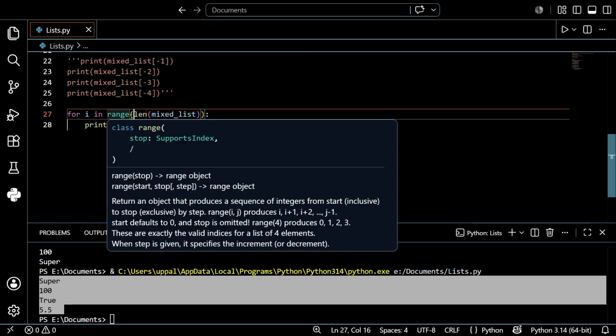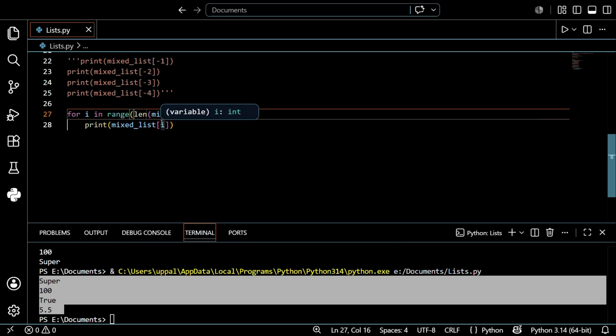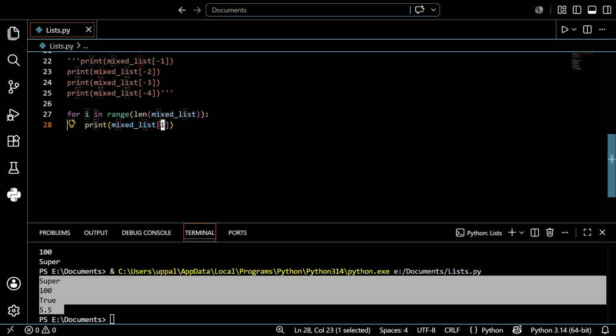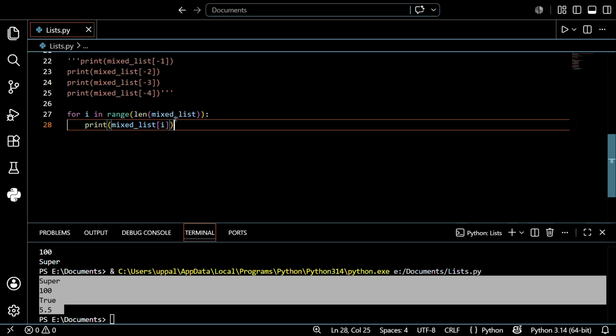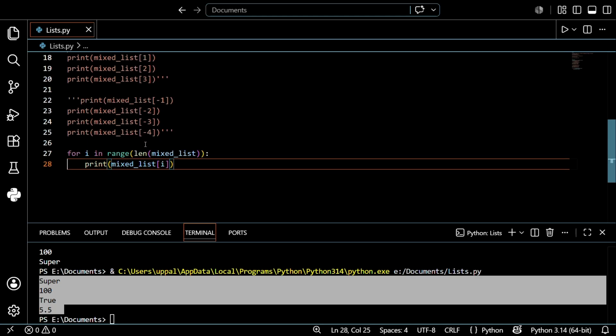So range of 4 means it starts with 0 to 3, meaning 0 1 2 3. So it automatically executes like print 0 position, print 1 position, print second position, print third position. After that the condition is false, so it will stop the execution and come out of the loop. So that is why you can use the loop.